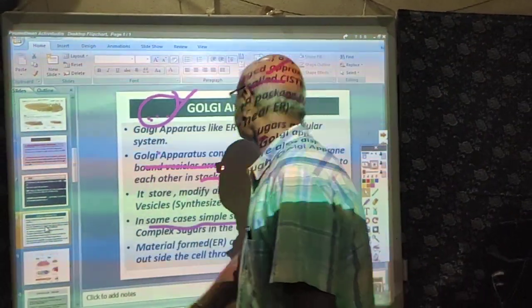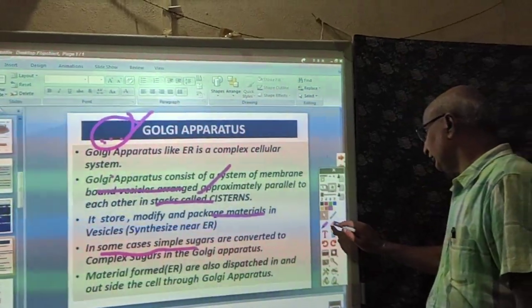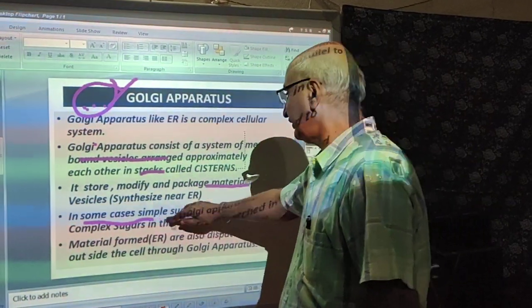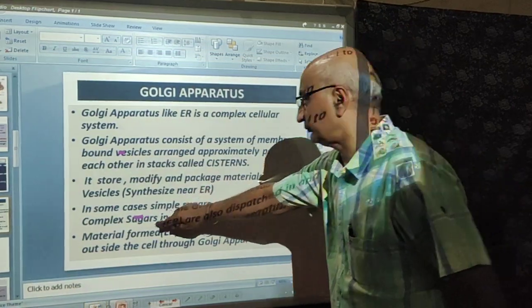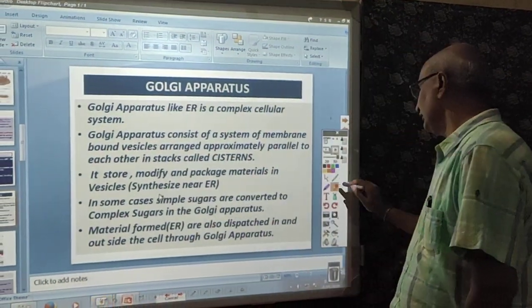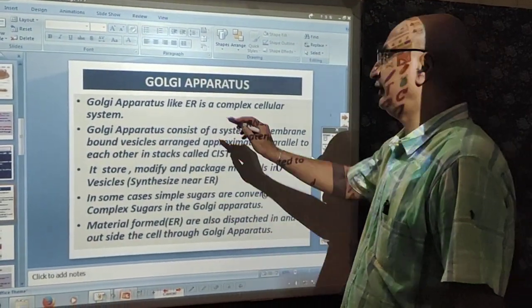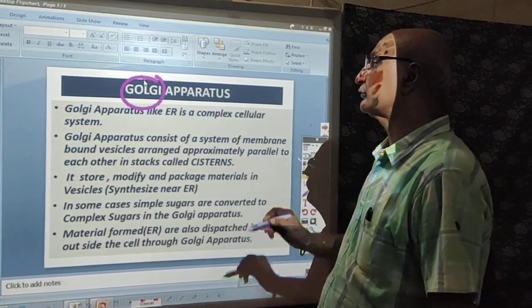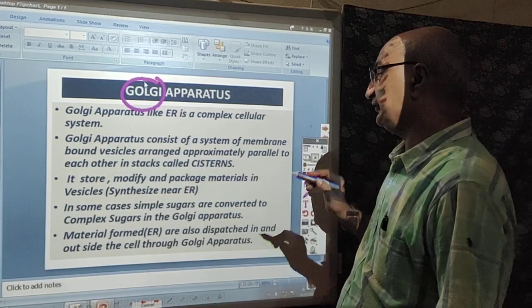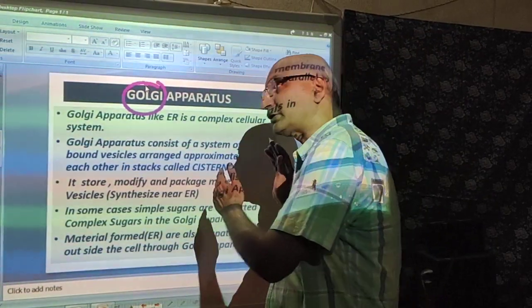Now our next organelle is the Golgi apparatus. The second cytoplasmic organelle which we will study, dear students, is the Golgi apparatus, also known as Golgi bodies, as it was discovered by Golgi.